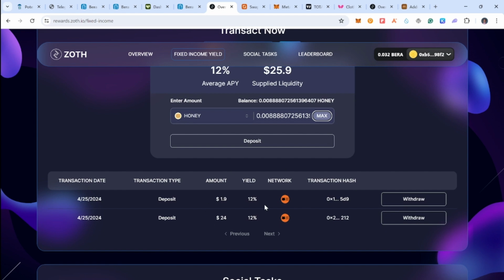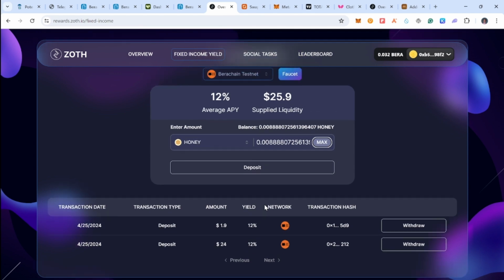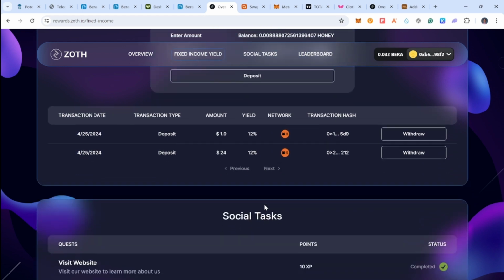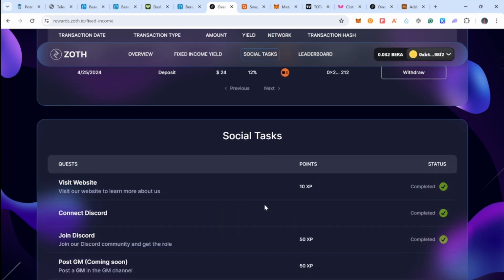Once you do all this on-chain transaction, you can keep asking for testnet token. You can receive testnet token once after 8 hours. So once you request for a testnet token, you just need to wait for an additional 8 hours to be able to request for another testnet token. Once you finish with that, you need to do social tasks.